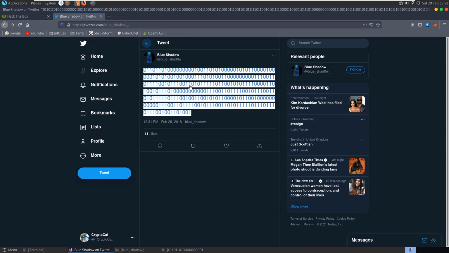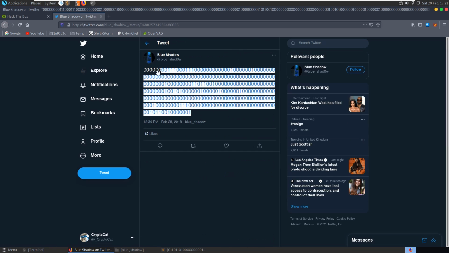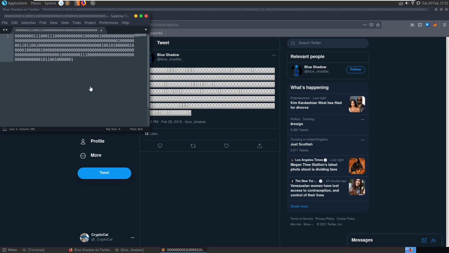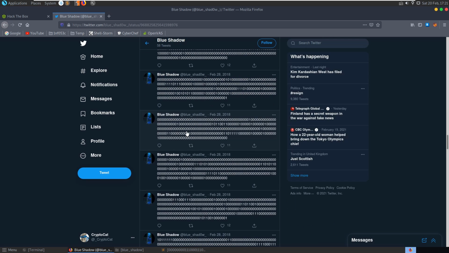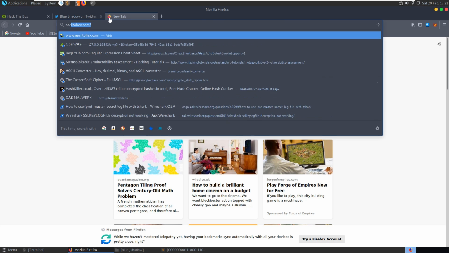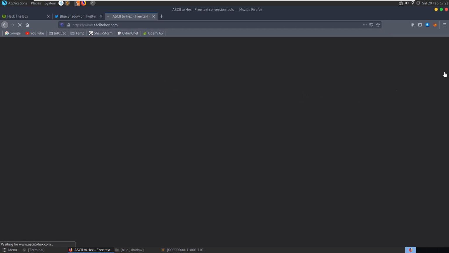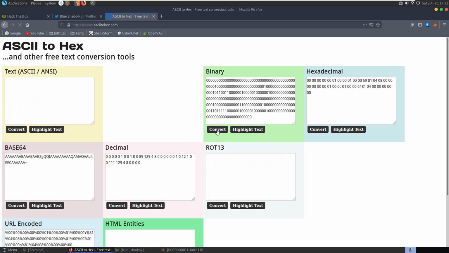It's an odd number. I was expecting it to be maybe a multiple of 8. Okay, no, they're all 281 binary digits. We could go and try to take one anyway and go to ASCII2hex.com or CyberChef or whatever you want to bring up quickly. We put that in as binary and it's not really showing. There's no text or anything coming from that.